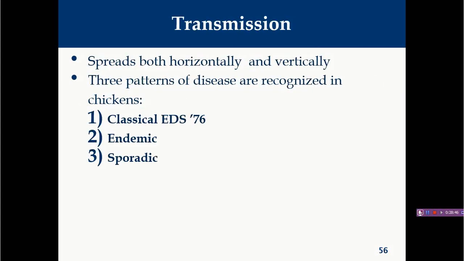Transmission. Here both horizontal and vertical transmission occur, just like other adenovirus infections. This virus is transmitted both horizontally as well as vertically. We discussed that fowl adenoviruses, particularly Aviadenoviruses, also replicate in the intestinal mucosa. But this adenovirus generally does not replicate inside the intestinal epithelial cells, so generally it is not secreted in feces.